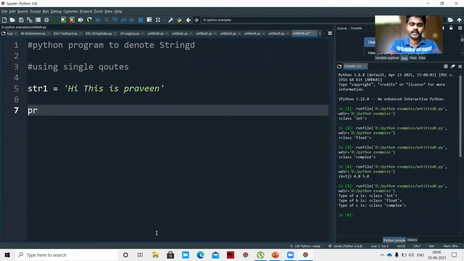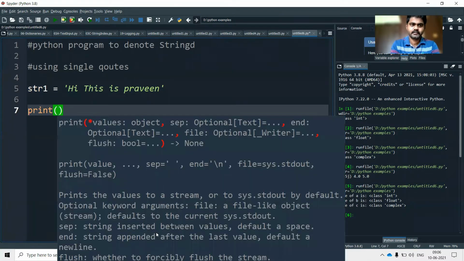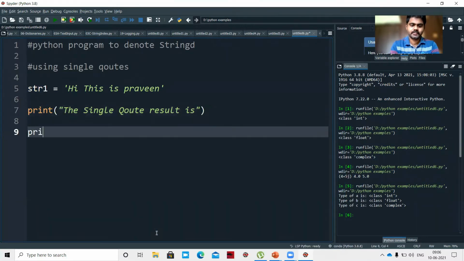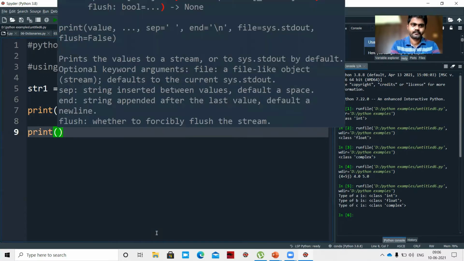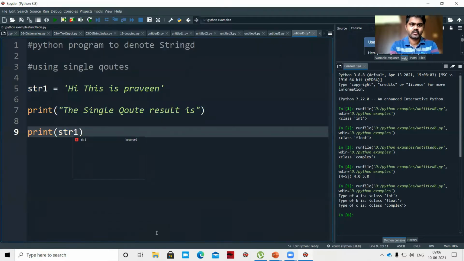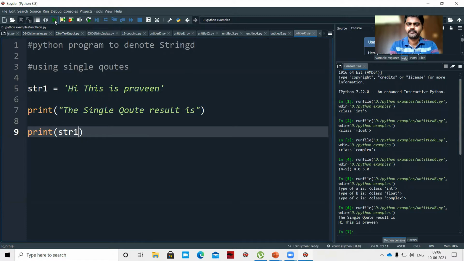Okay, now print 'single quote result is', and then print str1. If I execute this, what will I get? The single quote result is, hi, this is Praveen. So this is using single quotes.